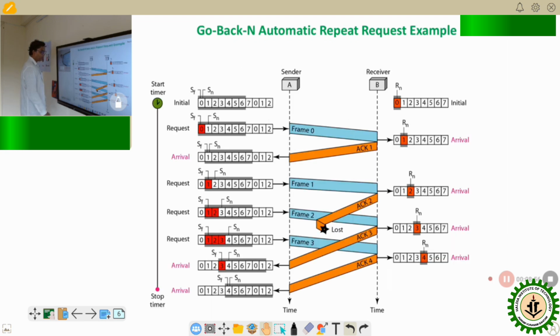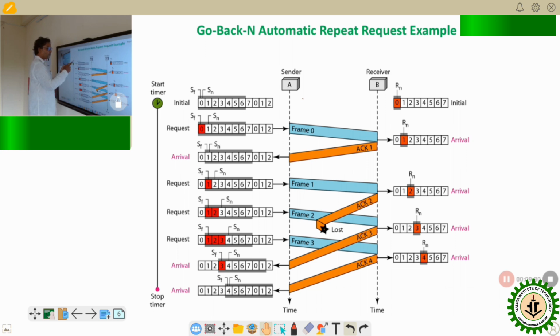Now see the example of the go back N ARQ. There is a sender and the receiver. So this is the total set of frames, the number of frames we want to send. There are two pointers, SF and SN. I hope you remember that there is only a single pointer in stop and wait. Here there are two pointers, the starting point and the ending point on the sender side, but there is only one control variable, that is Rn, on the receiver side. This is the initial position, and it is marked.